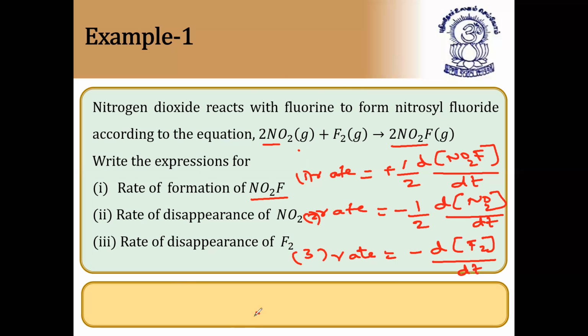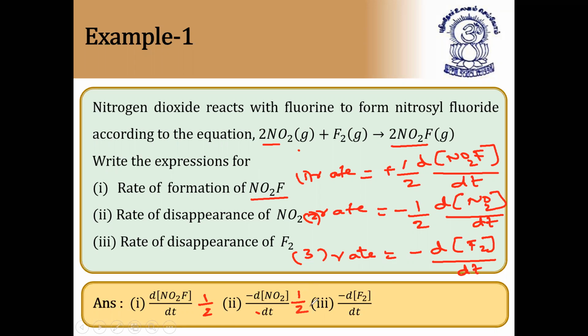Let us see the answer now. Yes, differentiation of NO2F by dt, that should be minus 1 by 2, they have to write. They didn't write here, it is wrong. This is only correct. So here also I'll correct it. So for this one should be taken 1 by 2, and for this also 1 by 2, minus anyway is correct, but 1 by 2, and for this it is right, absolutely right. So answer is this. I hope it is clear. So this is not printed, somehow they have forgotten it, so that's why I have written it clearly.